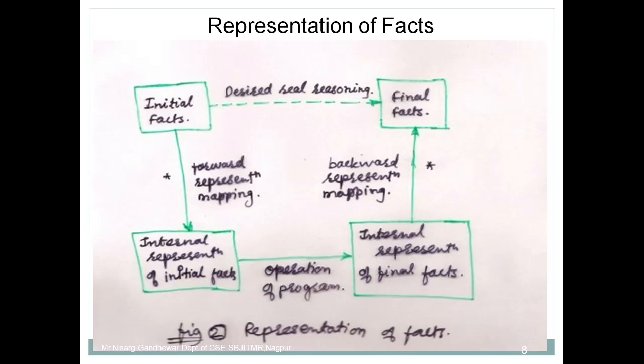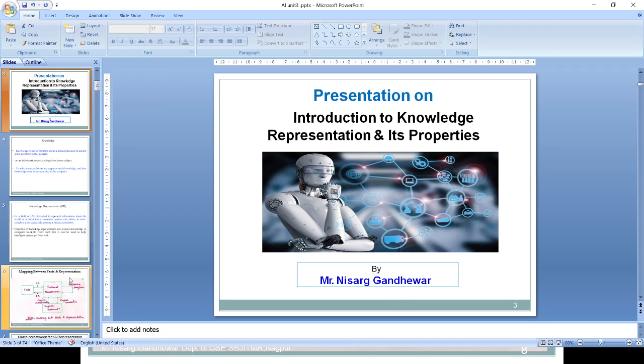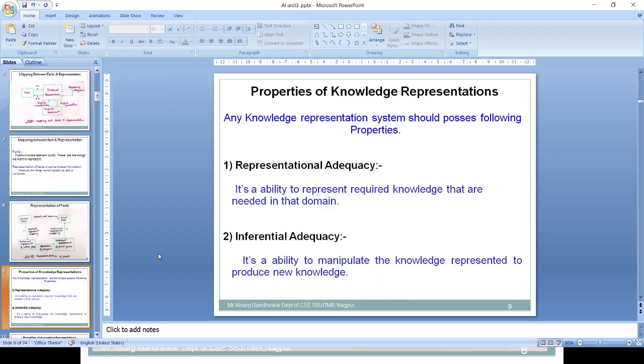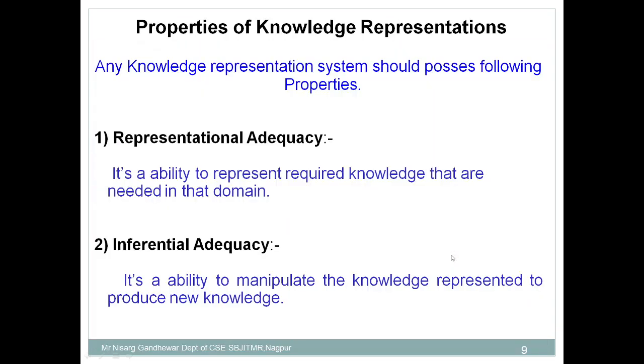Now next we try to understand the different properties of knowledge representation. Okay, now we have understood what knowledge is, what the use of knowledge is, and what knowledge representation is. Now the next thing is that we need to understand the properties of knowledge representation. We want the knowledge representation to be appropriate. If you represent your knowledge appropriately, then it is understandable. For that purpose, a total of 4 properties are there for knowledge representation. We will discuss them one by one.